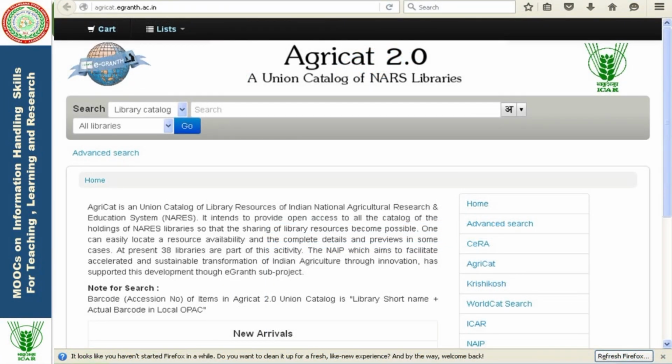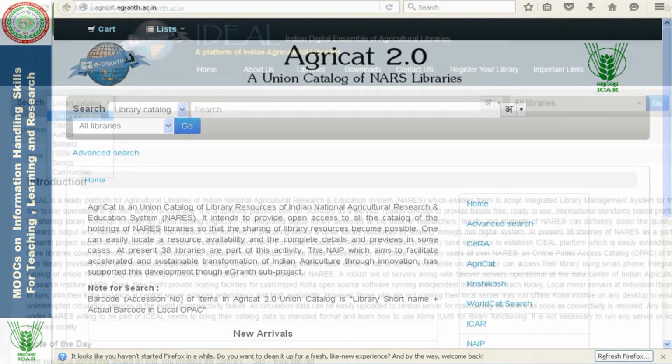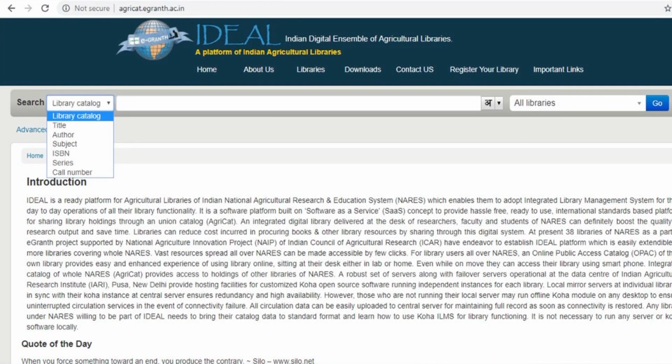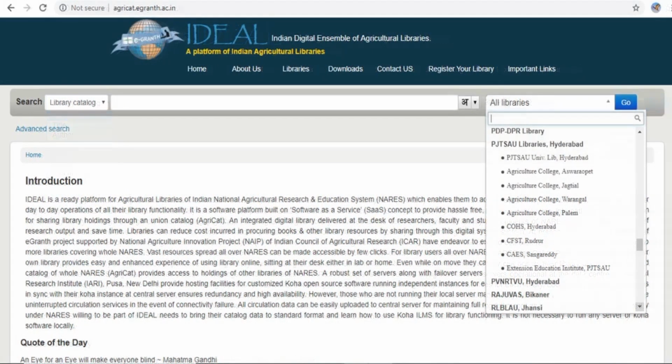Okay. Then the second level we designed is called AgriCat 2.0. This is a Union Catalog of NARIS libraries. It is indigenous, developed by the Agriculture Libraries of India, based upon the Koha open source software implementation. Here also you can access the resources of different agriculture libraries in India. Then the latest version is called Ideal. Here also you can access the resources and conduct all the library functions from this website. You can search for books by title, author, subject, ISBN number, series, and call number. And you can see it is available university wise also.